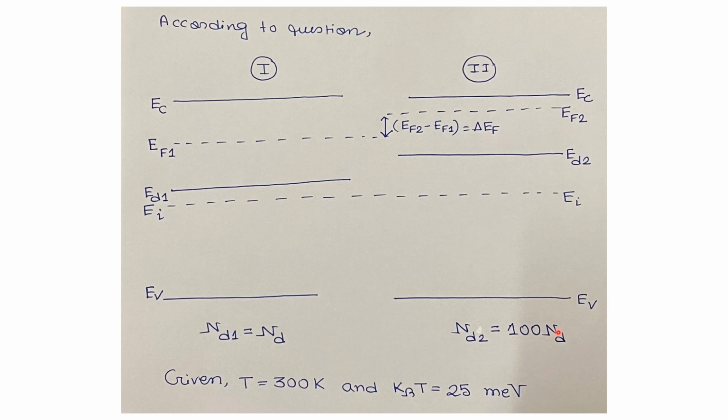As the donor concentration in the second semiconductor is greater than the first, obviously the EF2 will be greater than EF1. So we have to calculate this difference, EF2 minus EF1, which is the difference of the Fermi levels of these two semiconductors. Also, some information is given. We have to consider the situation at temperature 300 Kelvin and the thermal energy is given by 25 millielectron volt.